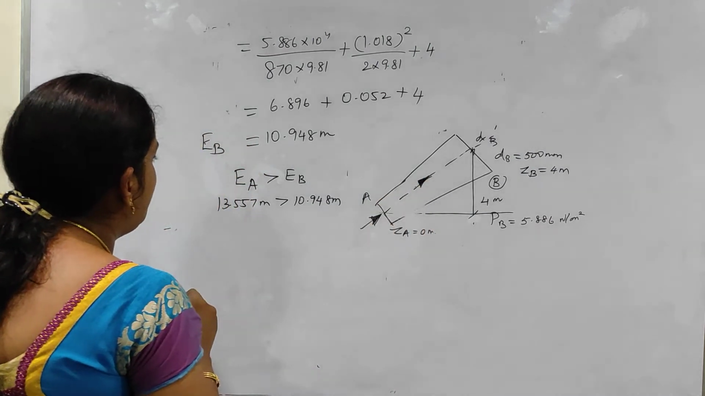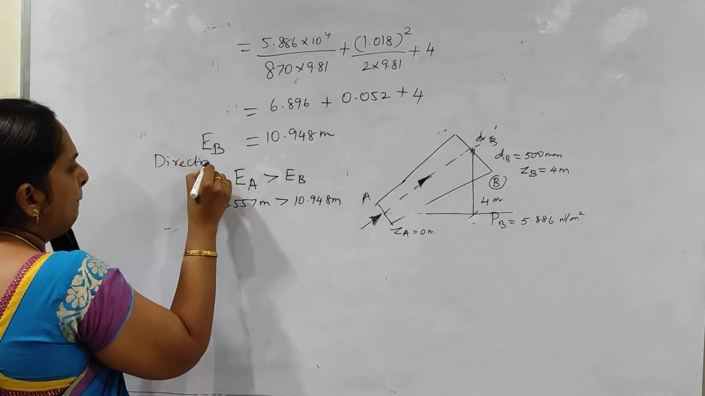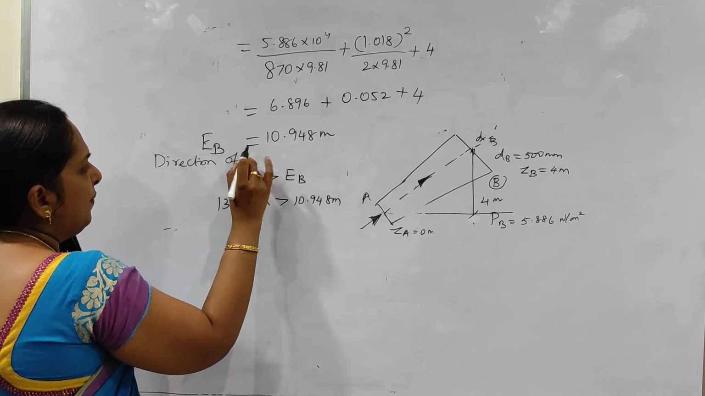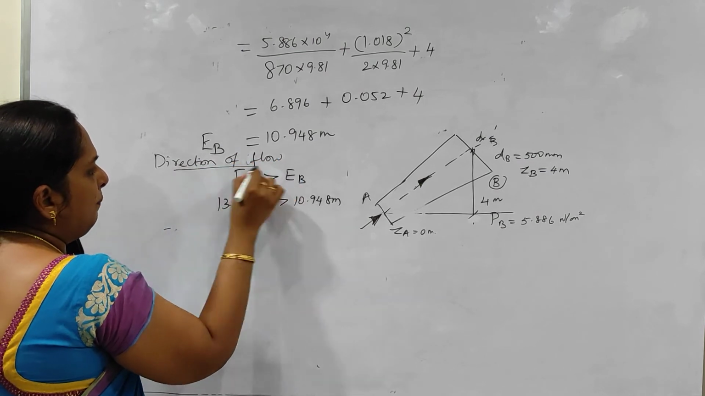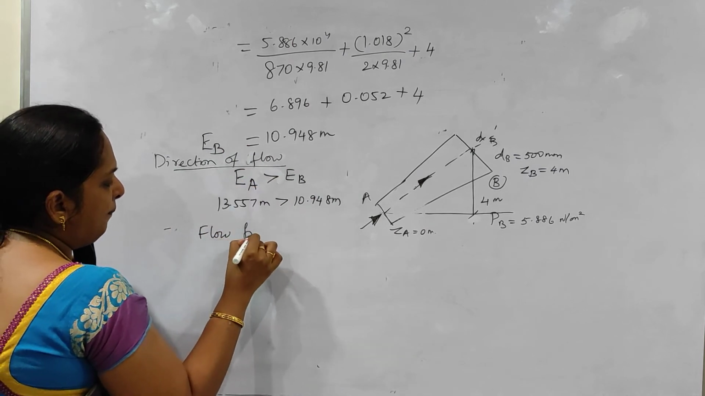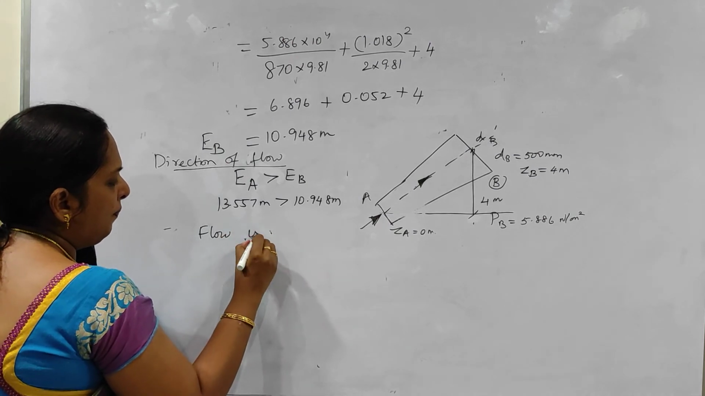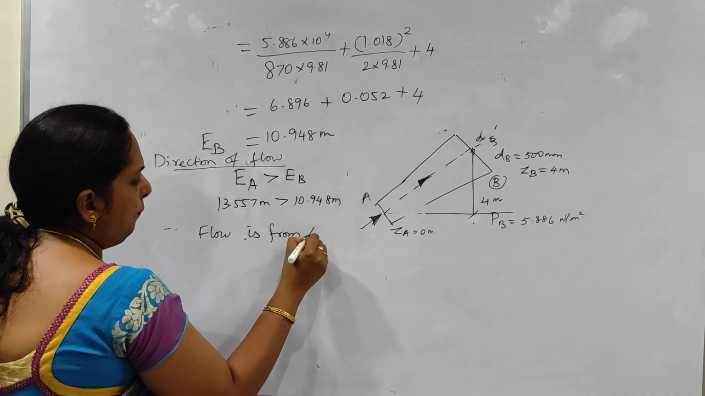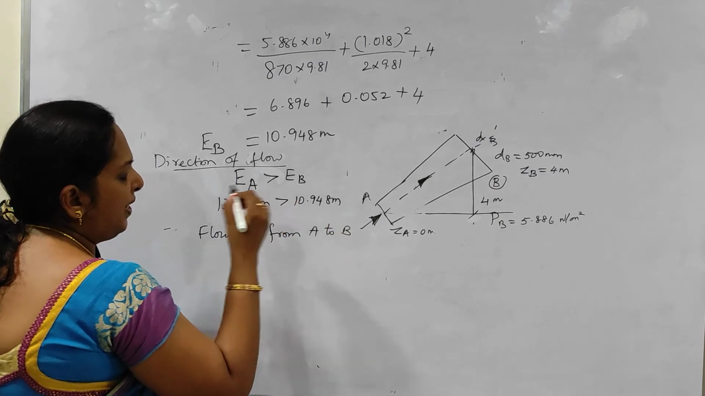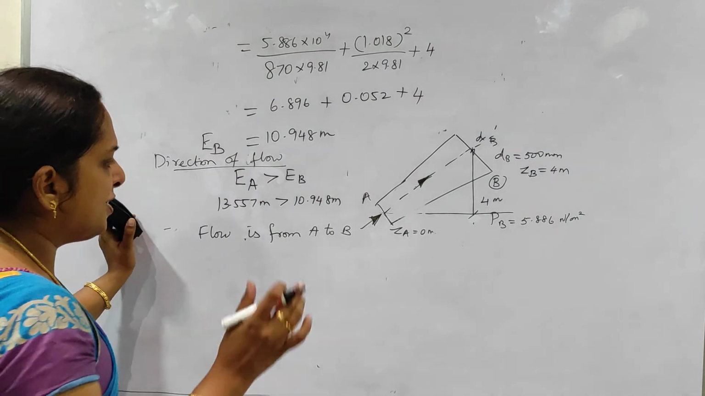So what you have to write? For finding out the direction of flow, since EA is greater than EB, the flow will take place from A to B. So this is my direction of flow. It moves from A to B. Okay. So it's not over with that.